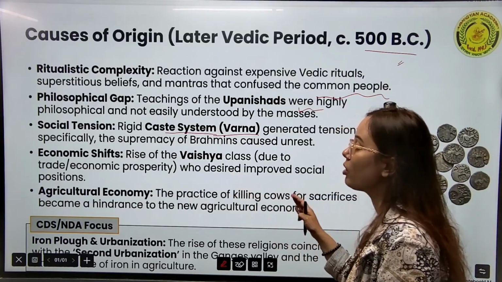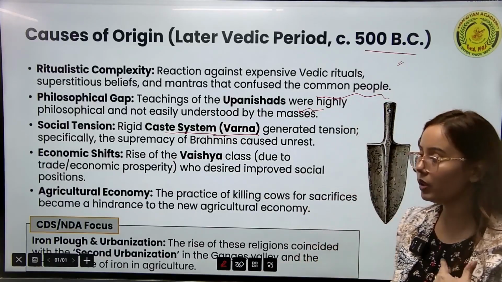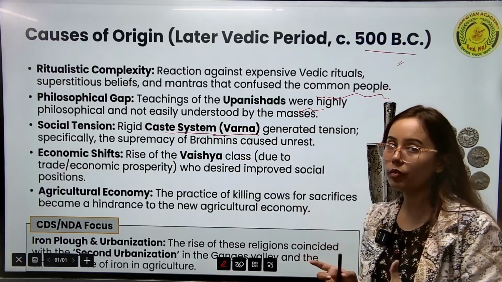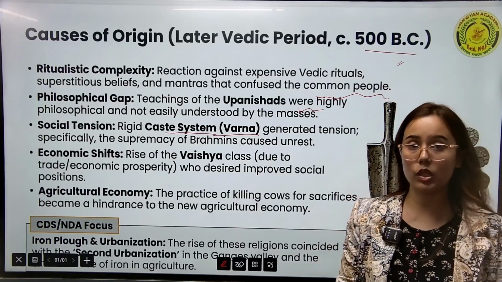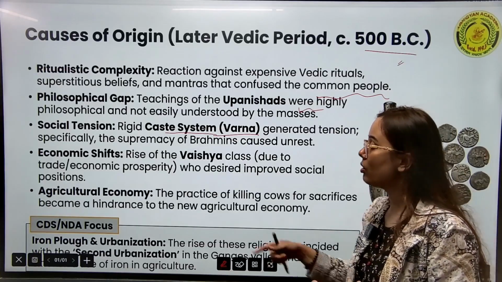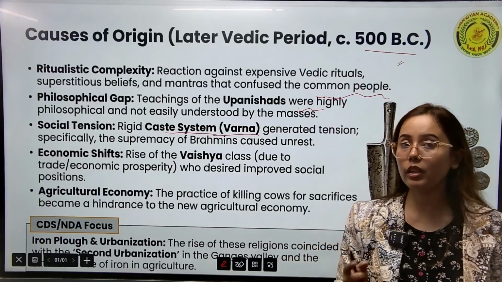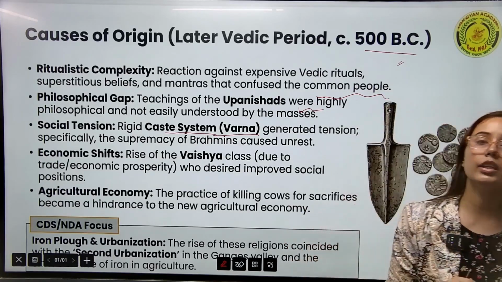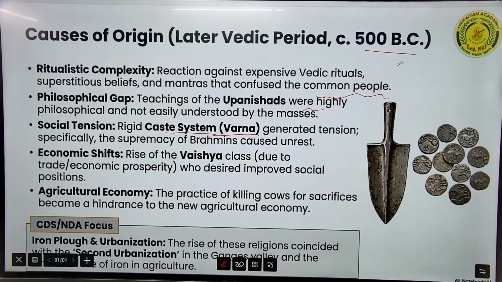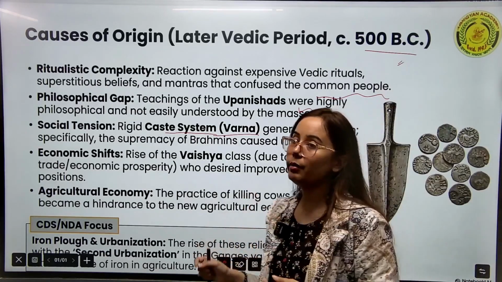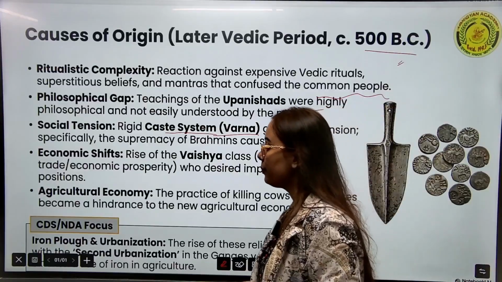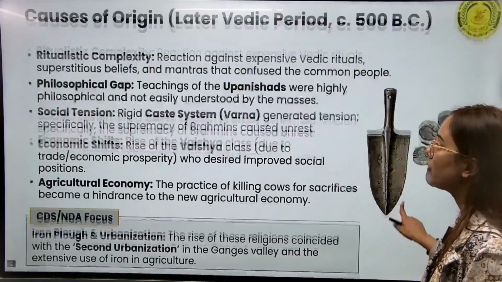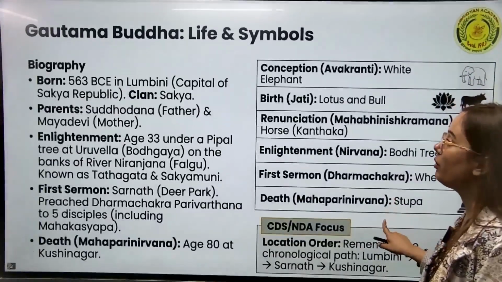And in the agricultural economy, iron played a very important role, because during this time iron was discovered. Due to the discovery of iron, agricultural productivity could increase. But in the agricultural sector, apart from iron tools, we also need cattle, but cattle were being sacrificed in religious rituals. In Brahminism the main mode of worship was animal sacrifice. This is why the popularity of Brahminism reduced among the people, and people were searching for an alternative religion in place of Brahminism.